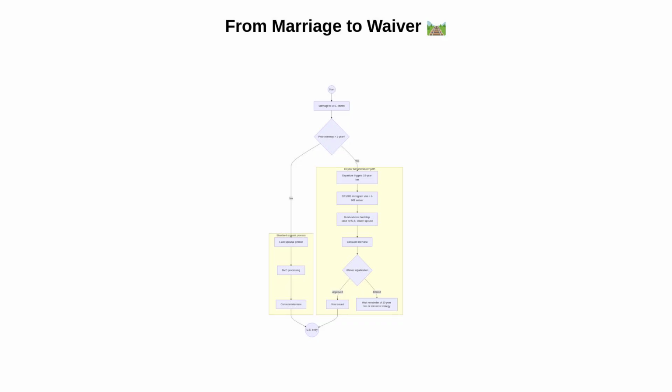In that case, the person must pursue an immigrant spousal visa and an I-601 waiver. The waiver hinges on proving extreme hardship to the U.S. citizen spouse. After the consular interview, the waiver is adjudicated. If approved, the visa can be issued, and the person may enter the U.S. If denied, they may have to wait out the remainder of the 10-year bar or revisit their strategy with legal counsel. Next, let's break down the waiver requirement itself.